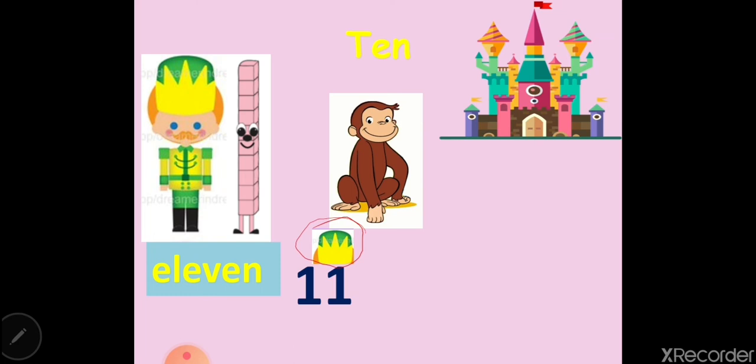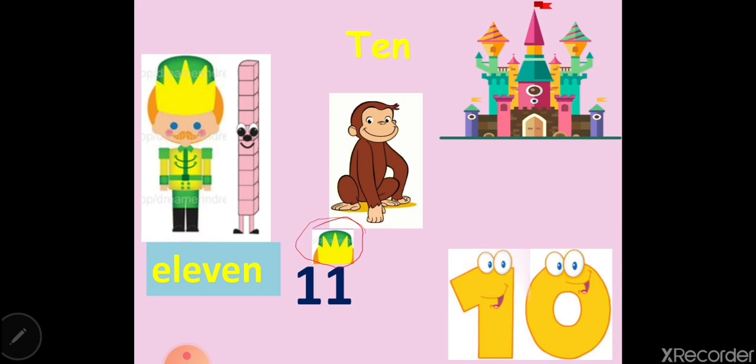They are very close to the 10, so we call them 11 and 12. They are special names, okay. So if I have 10 and one more, what will I call it? 11. If I have 10 and two more, I call it 12.